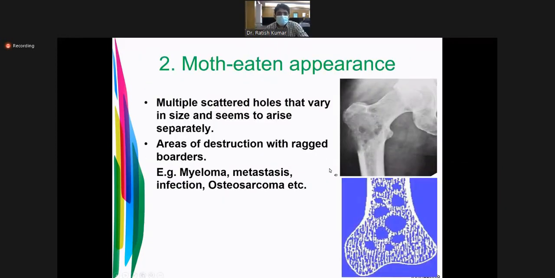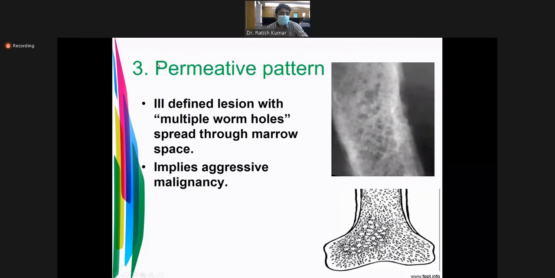In the moth-eaten appearance, you will find small holes. This is called moth-eaten appearance. Usually you find it in myeloma, metastasis, or osteosarcoma. This is the permeative pattern, more like multiple holes you will find. These are the different patterns.